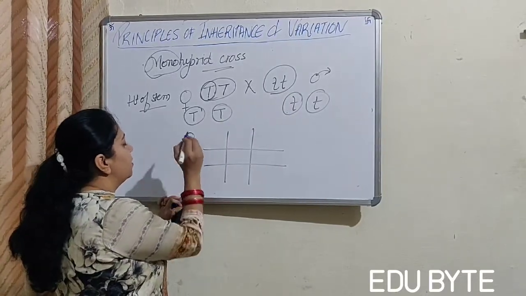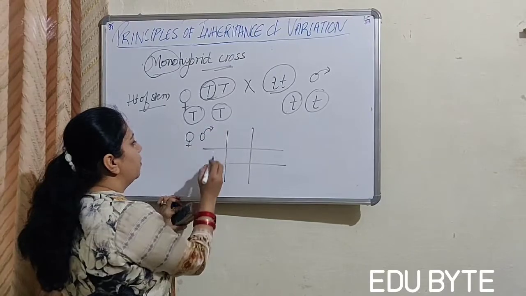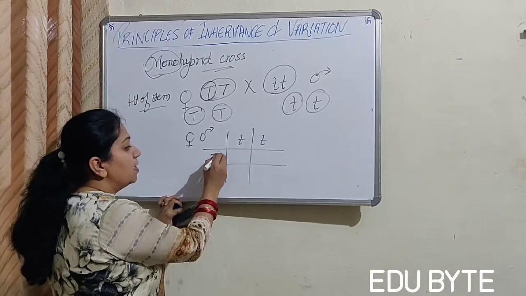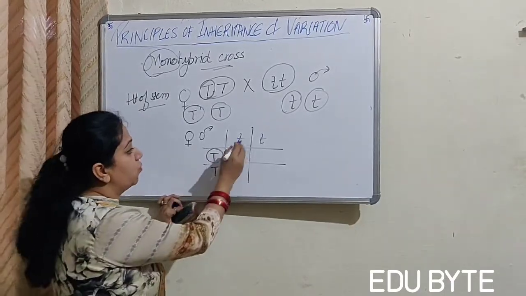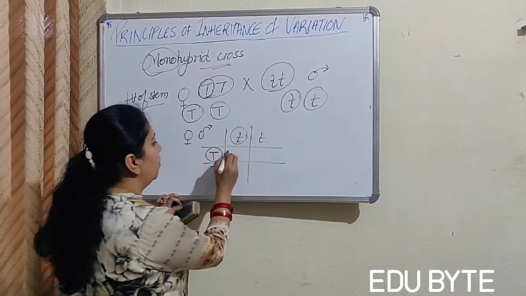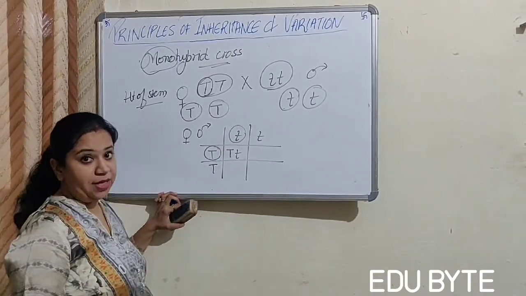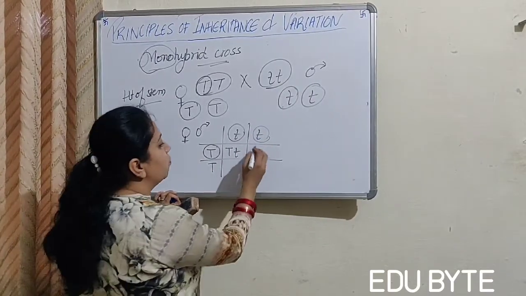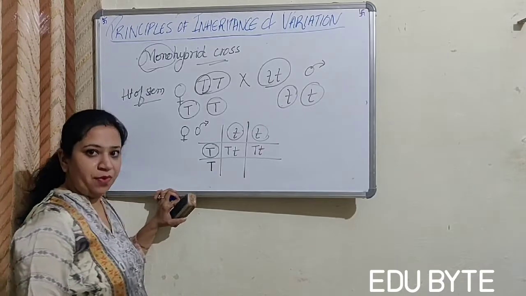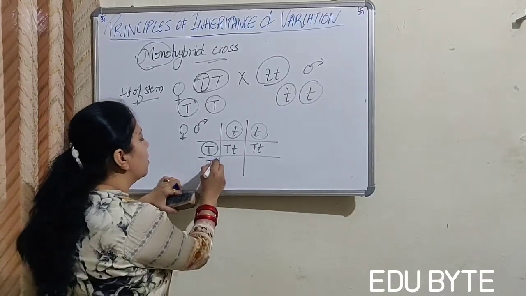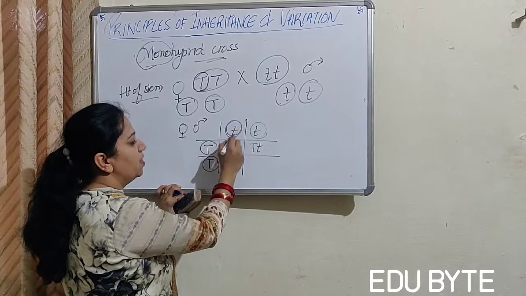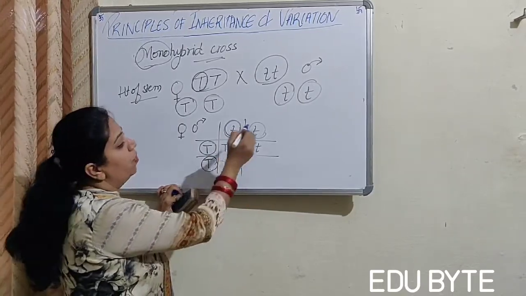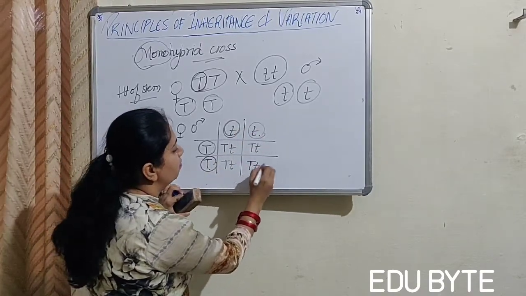So let's write female here and male here. When this gamete fuses with this gamete, it will produce this. And when this gamete fuses with this gamete, it will form this, and similarly when this fuses with this, it will form this.